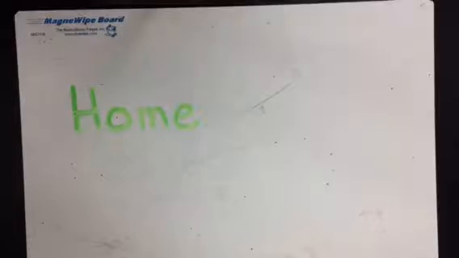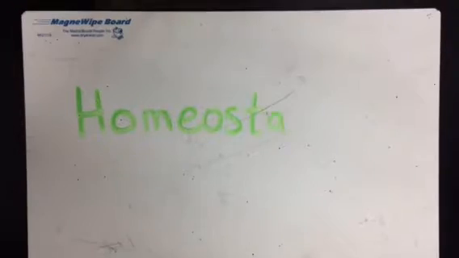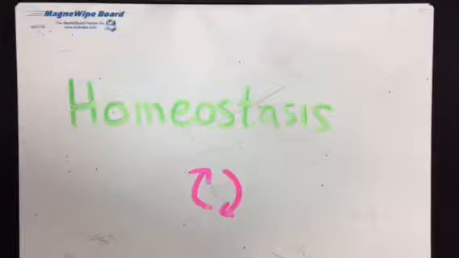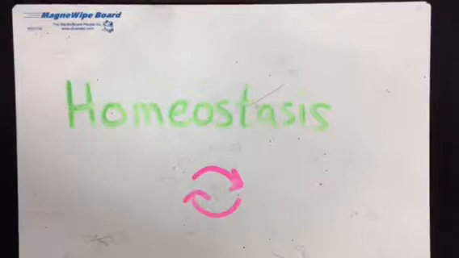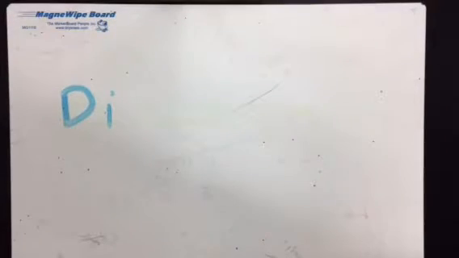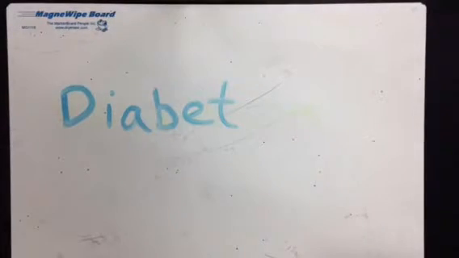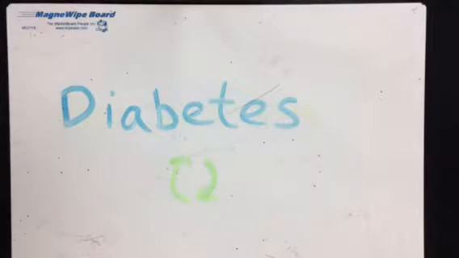An important part of any biological system is homeostasis, the ability to maintain equilibrium. This keeps biological systems running smoothly. Diabetes is the disruption of the body's ability to maintain the blood sugar levels in its system, and the homeostasis is disturbed.